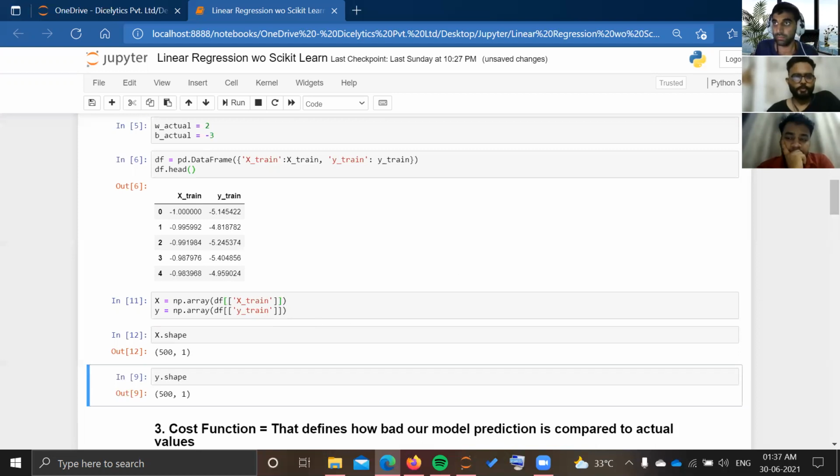Also, one more thing here. If you compare this going forward with scikit-learn's implementation and look at the documentation, you will always find that the X array is always a 2D array, a 2D matrix, whatever you want to call it. So there will always be two axes in X. Even if it has one column, let's say 100 rows, it won't be a vector. It will be 100 comma 1.